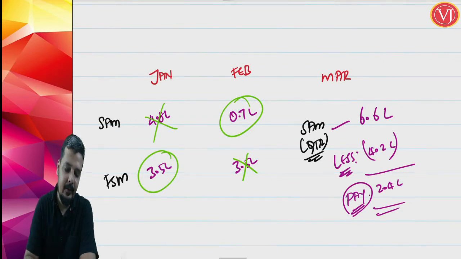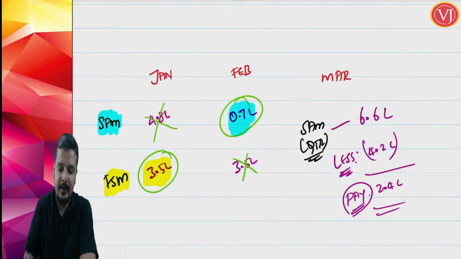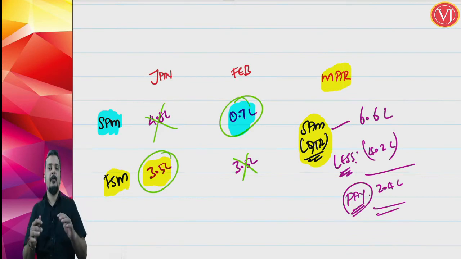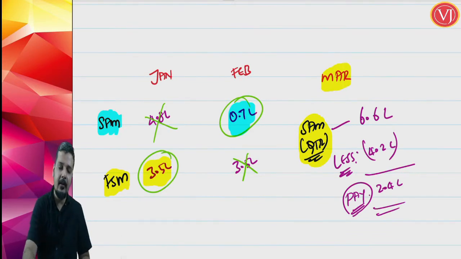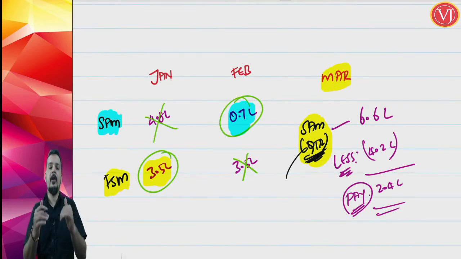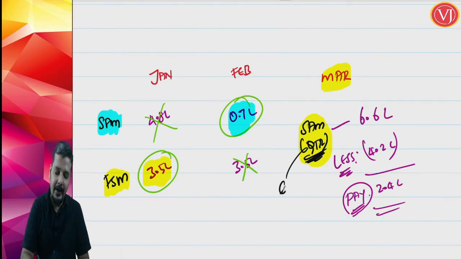So, January month he will go for fixed sum method because that is beneficial, lesser. Second month he will go for self-assessment method because that amount is lesser. And friends, when you talk about March month, you don't have an option, you have to go for self-assessment method only, and that too the self-assessment will be for the entire quarter. This point is important. In March month, when you are going for self-assessment method, you will work out for the entire quarter.